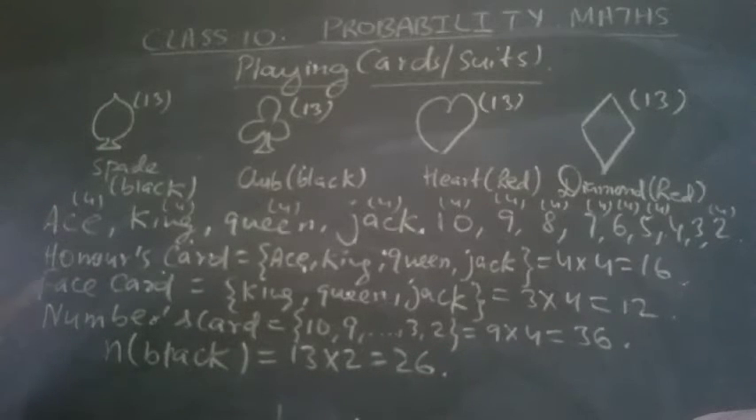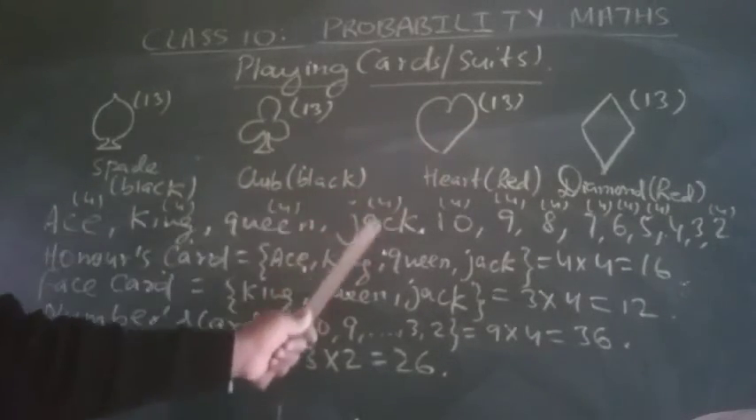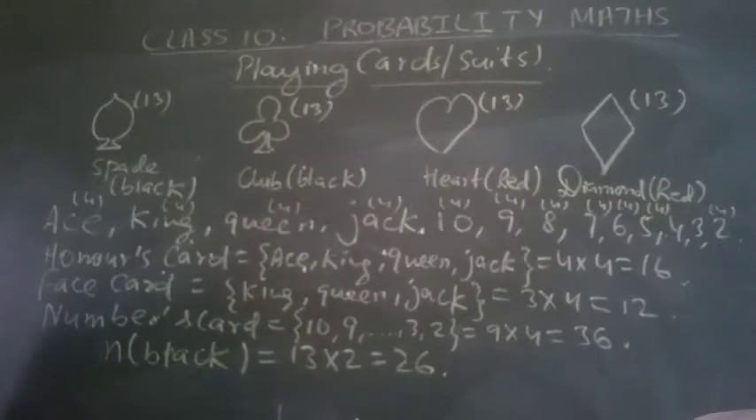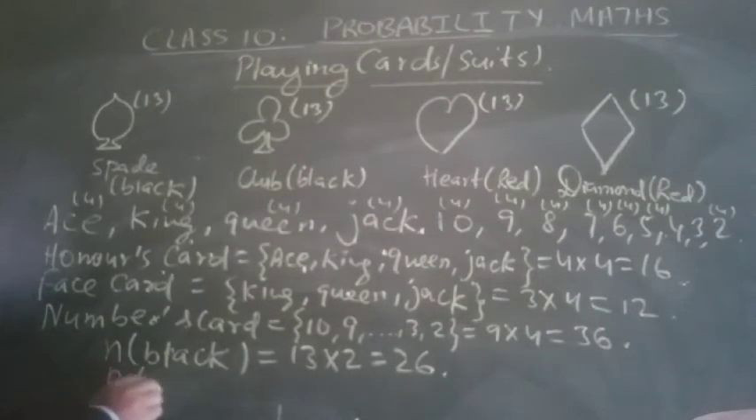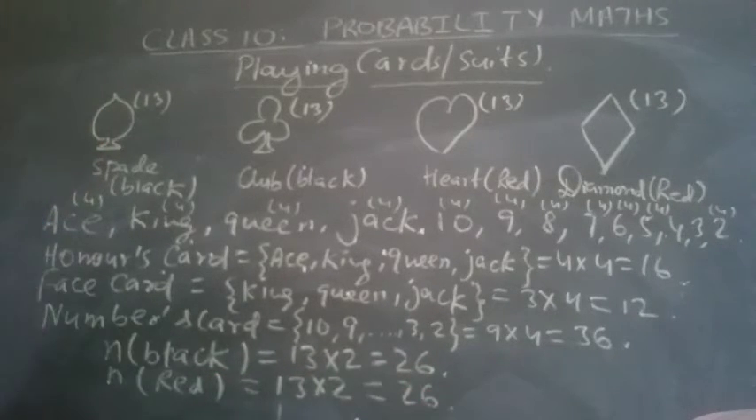Now, how many red cards? Ace has 2 red cards, king has 2 red cards, queen has 2 red cards, jack has 2 red cards. Every rank has 2 red cards. So how many red cards are there? 13 into 2, also 26.